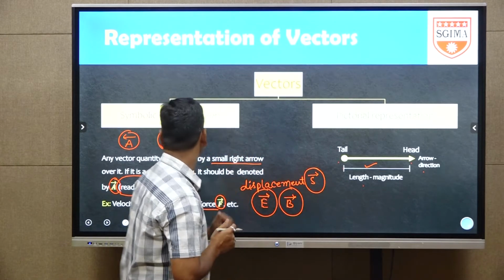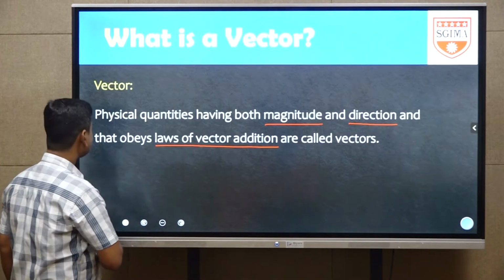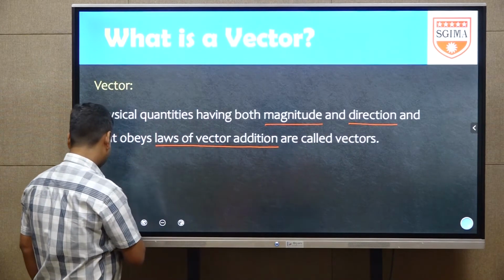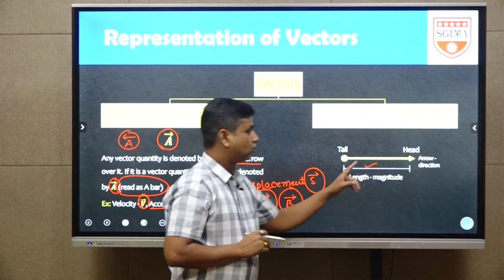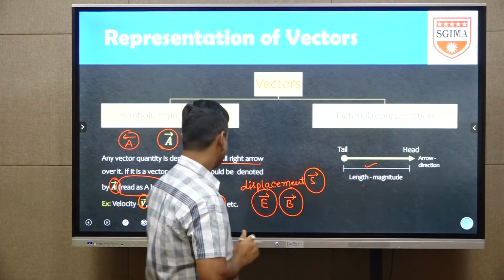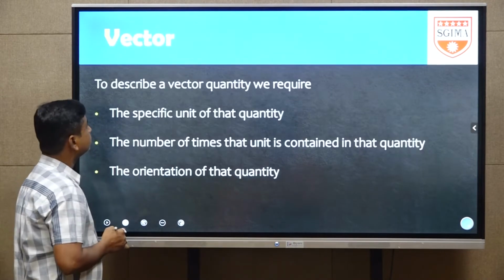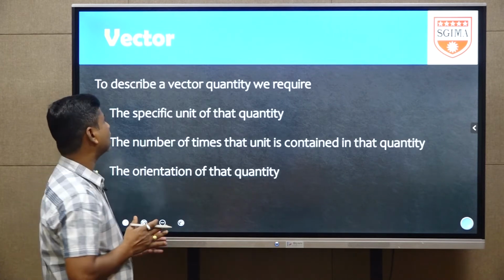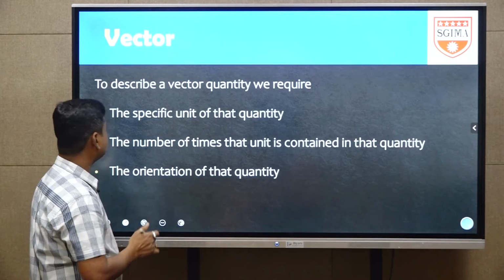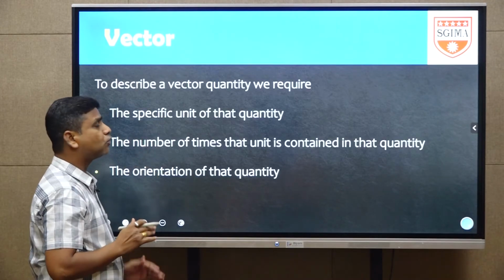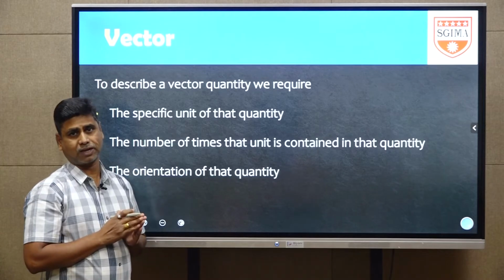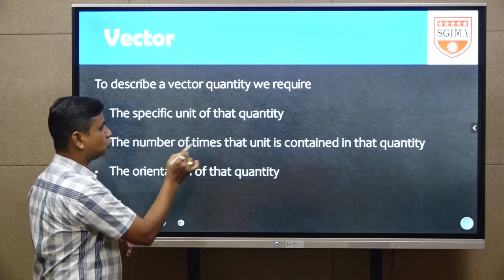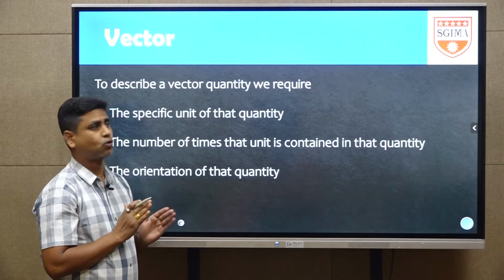That's why, in the vector statement, one is the magnitude and another one is the direction. These two things are also explained by this arrow only. The next one: what is required to describe a vector quantity? First, the specific unit of that quantity. One specific unit is required for explaining that vector quantity. Next, the number of times that unit is contained in that quantity.